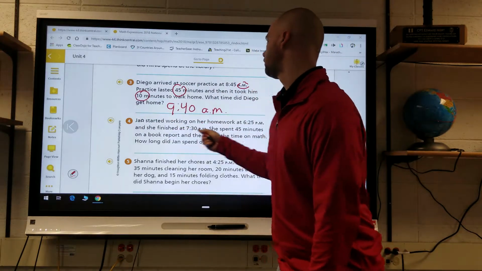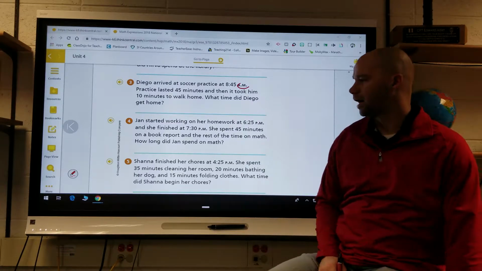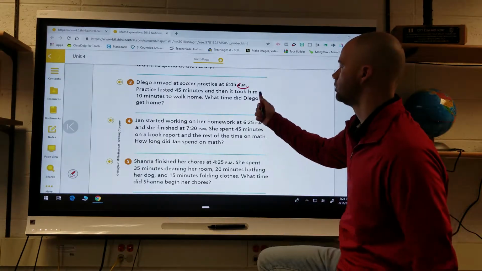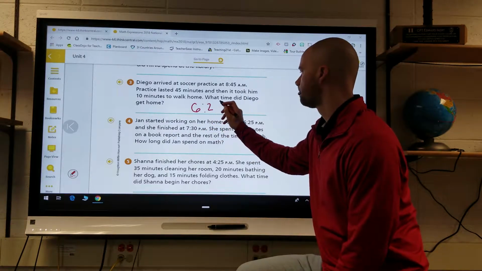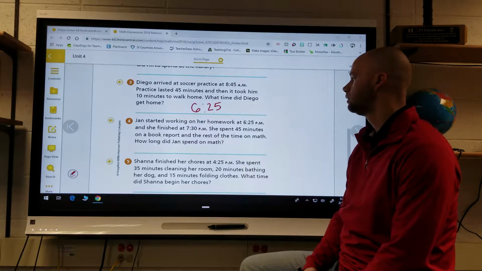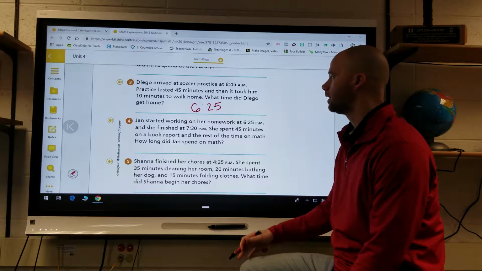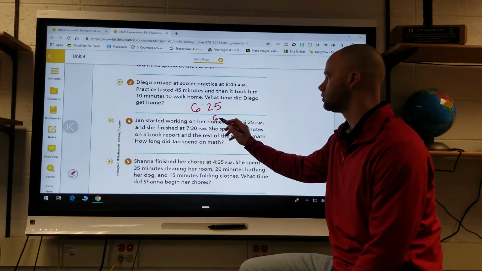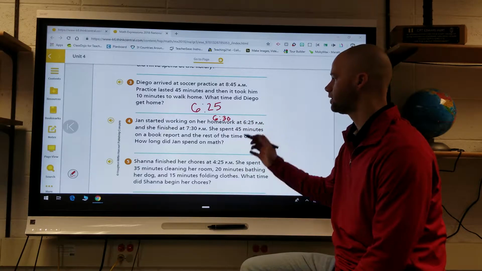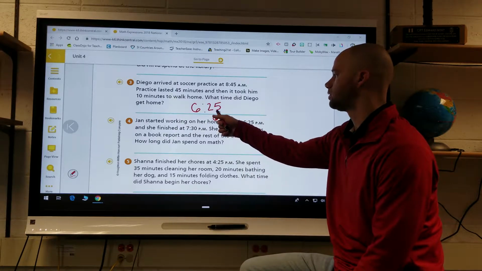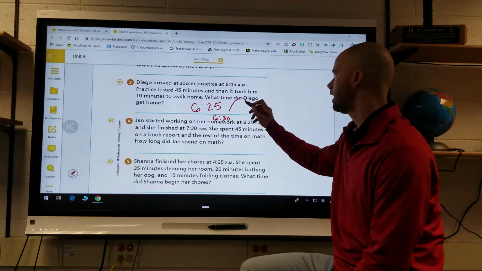All right, Jan started working on her homework at 6:25 p.m. and finished at 7:30 p.m. She spent 45 minutes on a book report and the rest of the time on math. How long did Jan spend on math? So similar to number 2, we are going to start at 6:25. I know that I spent 45 minutes on a book report, so 45 minutes from there. Again, I think of easy ones, so 6:30 plus 45 minutes. Well, 30 plus 15 would take me to 7:15, but I didn't start at 6:30. Again, if you want to count up, it's going to be 7:10.